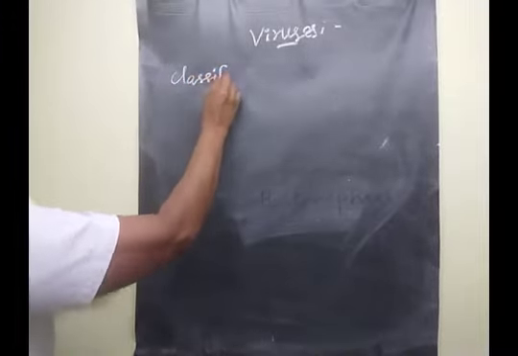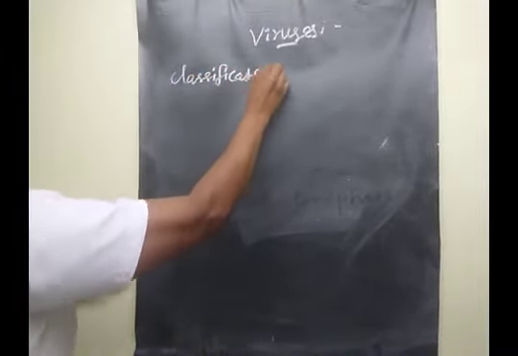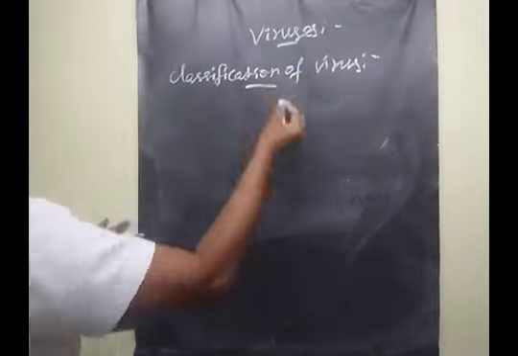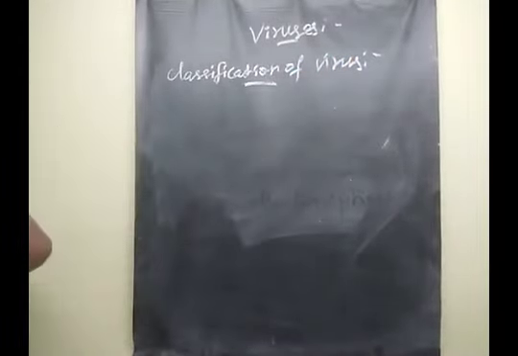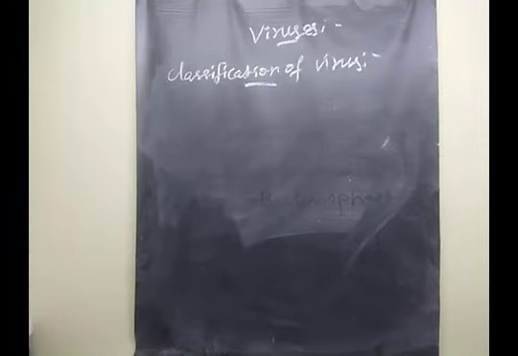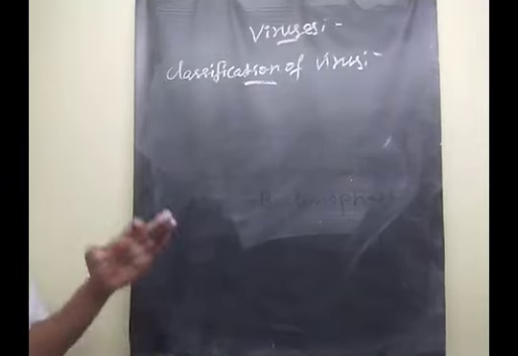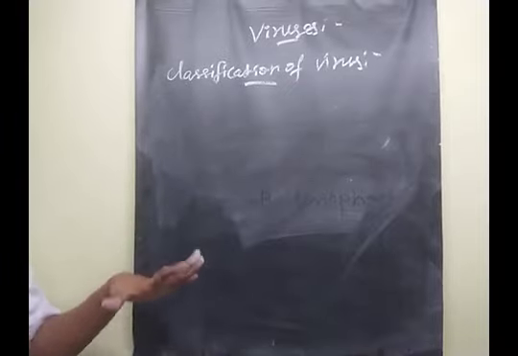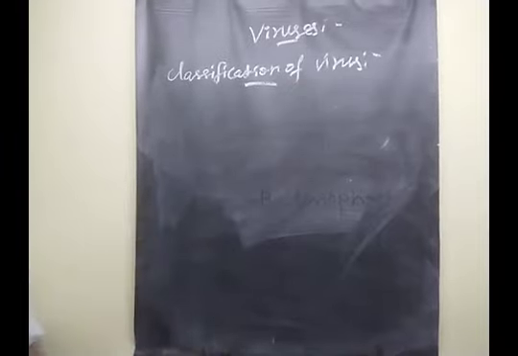The classification of viruses was proposed by David Baltimore. He classified the viruses based on some points.